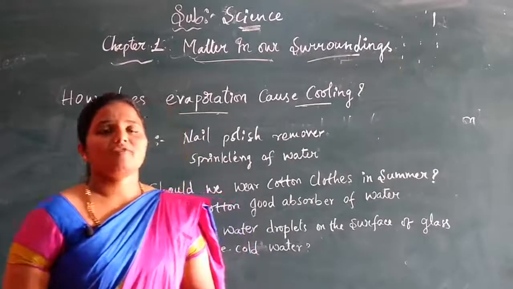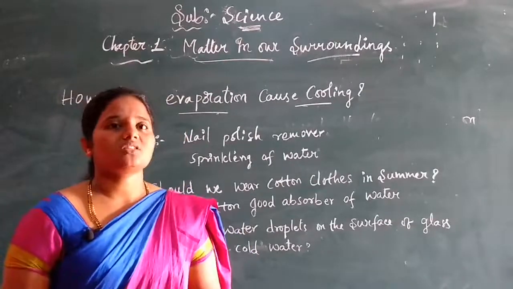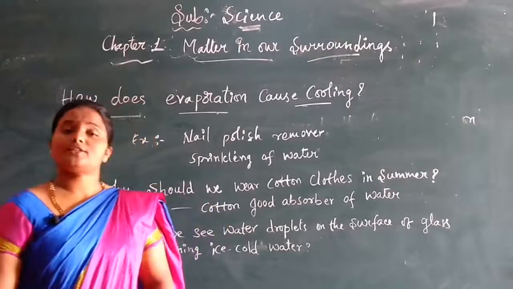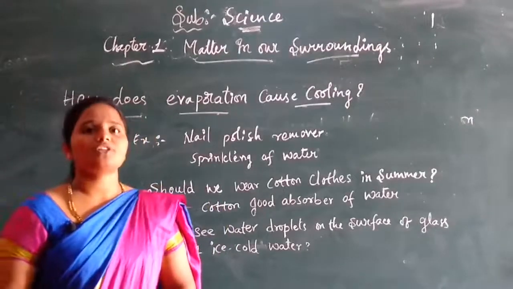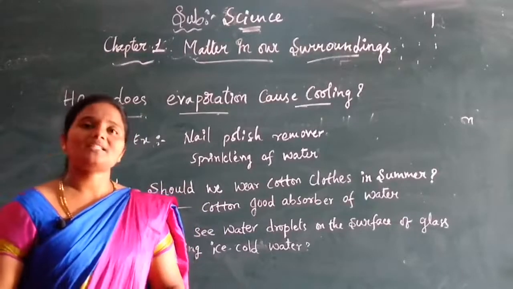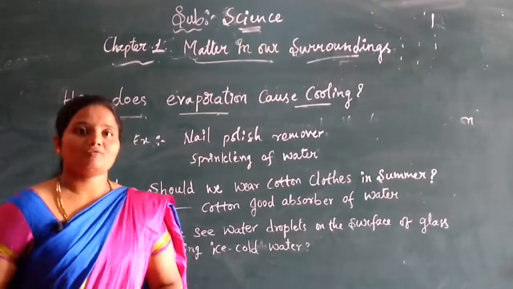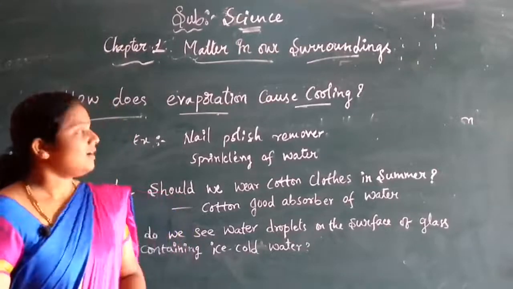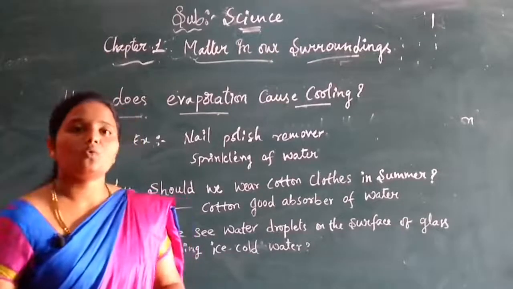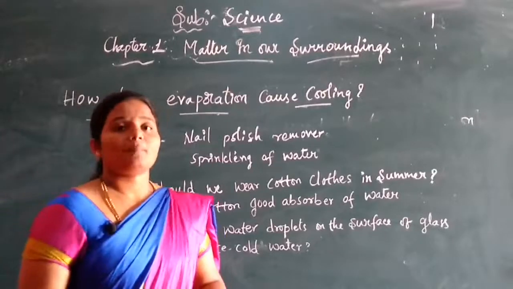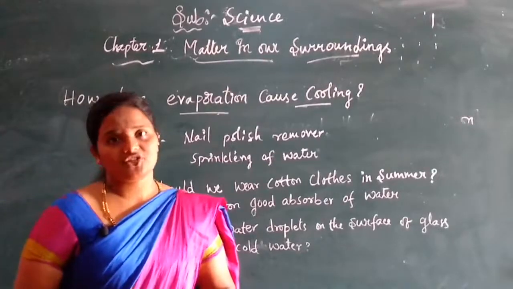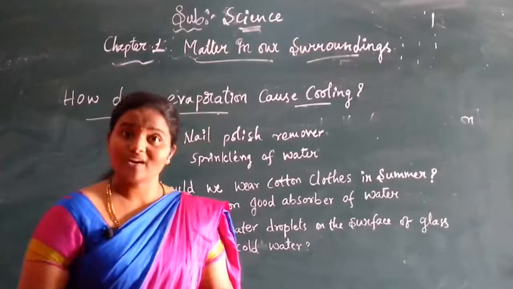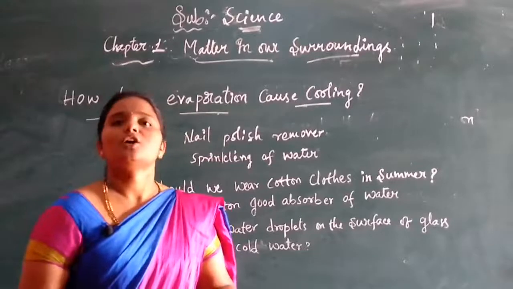Now we will take a few more examples which cause the evaporation cooling effect. Say, children, that is acetone. It's the chemical name for nail polish remover. What happens if we apply it to our palm? We feel cool, isn't it? How does it happen? Because when we apply nail polish remover to our palms, the particles lose their energy, and they gain that energy from our body or from the surroundings, and in turn it causes cooling.